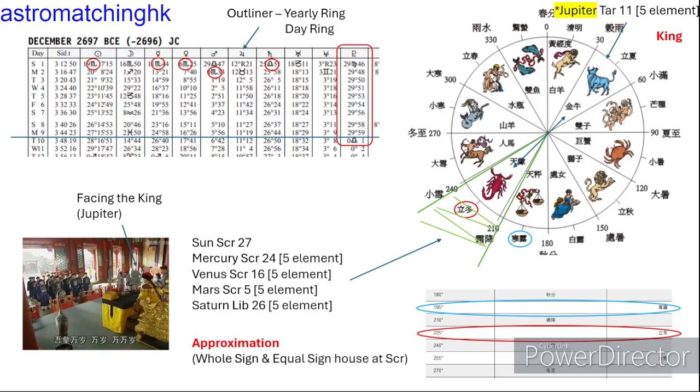If we look at the 5 elements planets' location in approximation with the whole sign and equal sign house, that is within 30 degrees, are 15 off in terms of Western astrology. We find they can be put into Scorpio when Pluto changes sign. These 4 stars are almost inside Scorpio, and it is facing Jupiter in opposition at Taurus. It is what ancient Chinese always does.